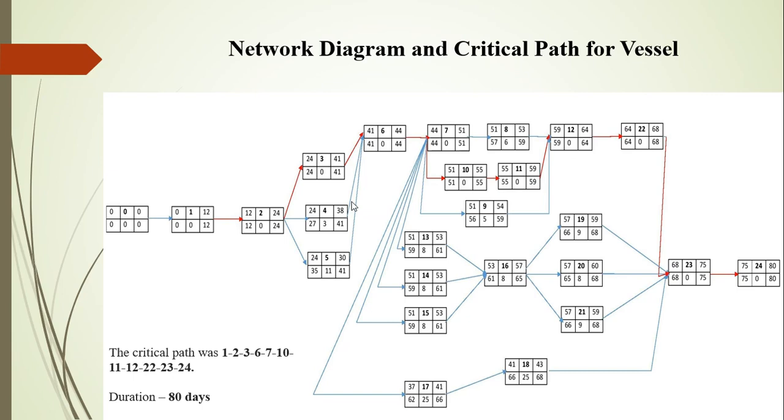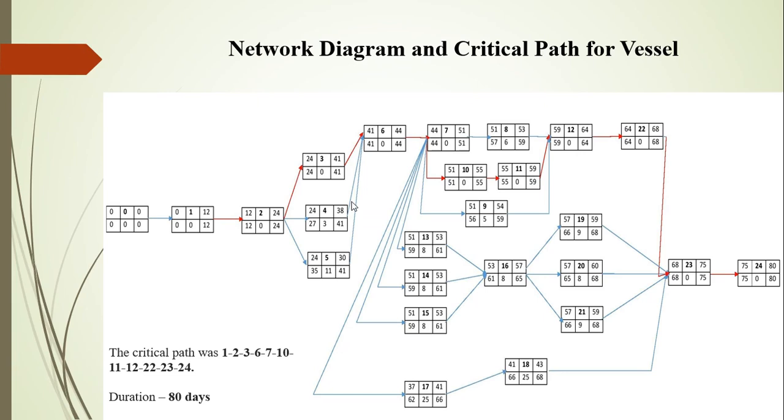But the next thing is the curing, which is number 6, which requires all three jobs to be done before it finishes. So the hull has to be the critical activity there, because its slack is 0. If the timing changes from 17 days to 18 days, the whole period, which is 80 days, changes to 81 days. That is not the case with slack variables. If there is a delay, like if we can't start on the 24th day, we can start on the 25th or 26th, even the 27th for the deck, because it has a slack of 3.